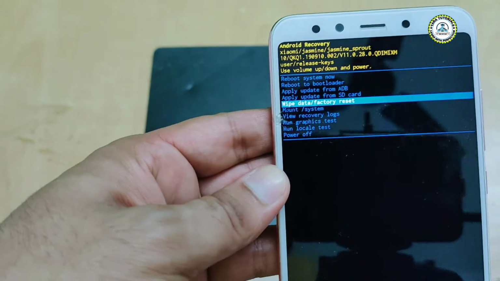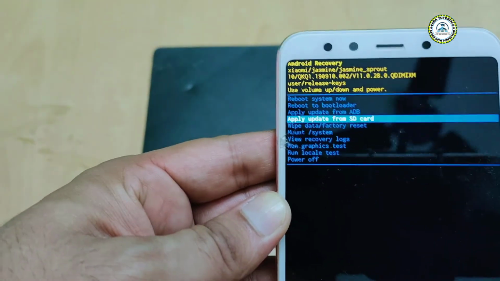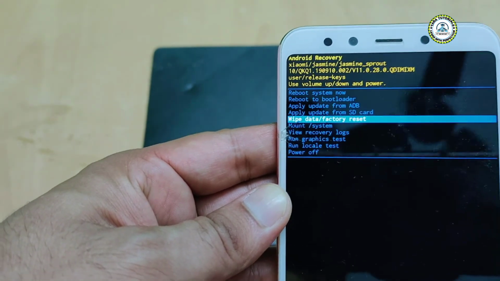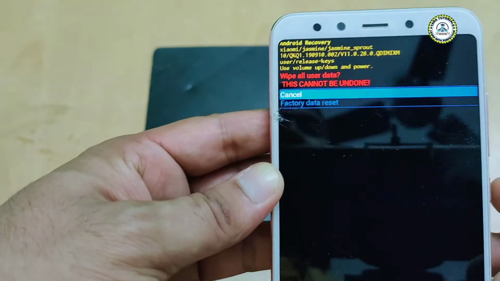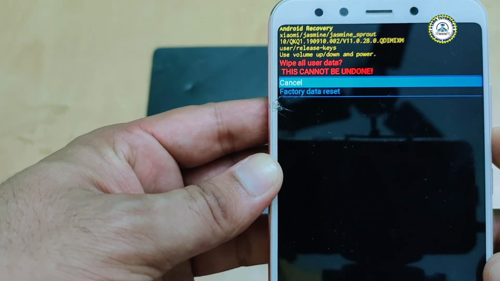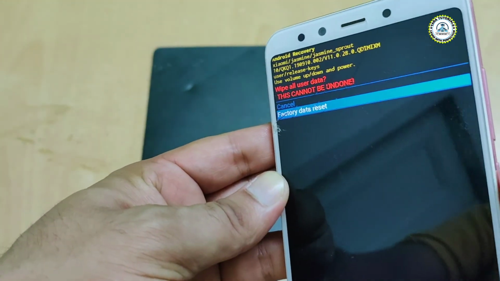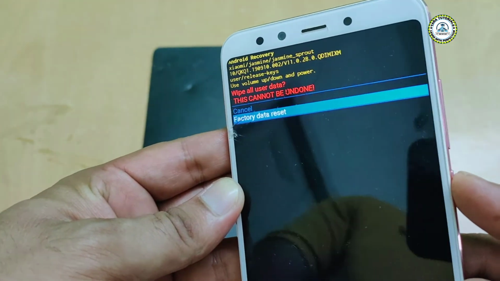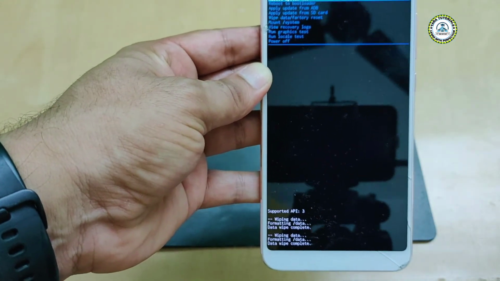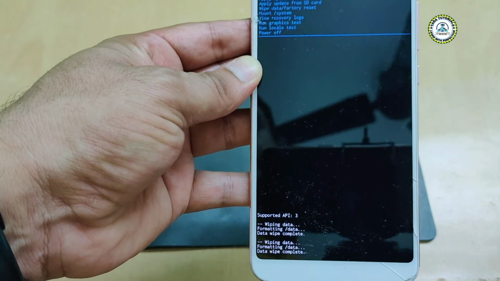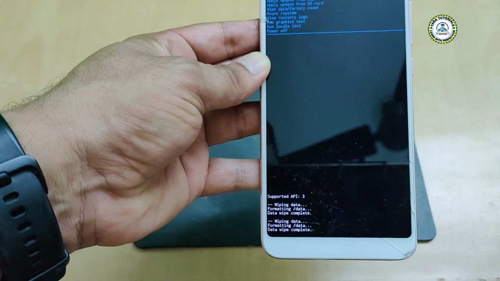If you have not understood, I will show you once more. Using the volume up and down buttons, just select the wipe data factory reset, press the power button to execute this command, then again press the volume up or volume down button to select the factory data reset, and then again execute this command by pressing the power button. So at the end you can see the data wipe complete.